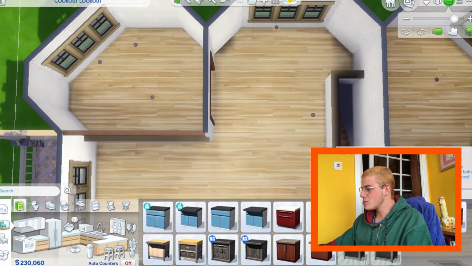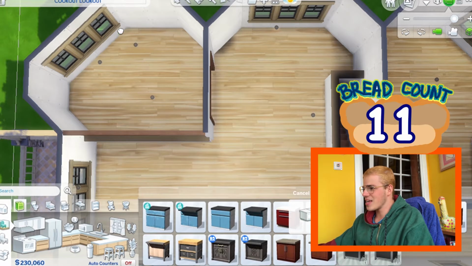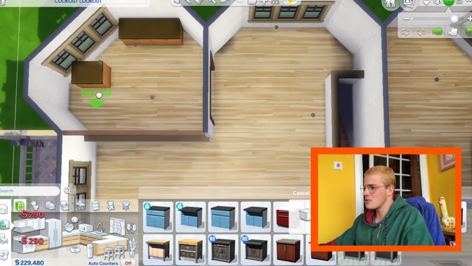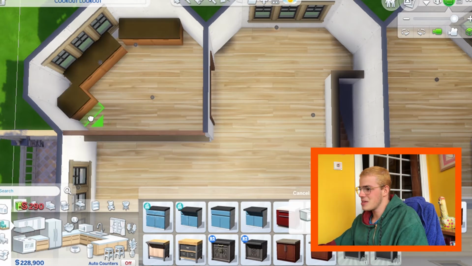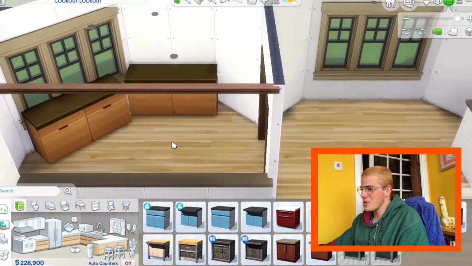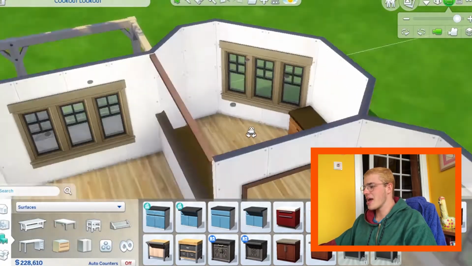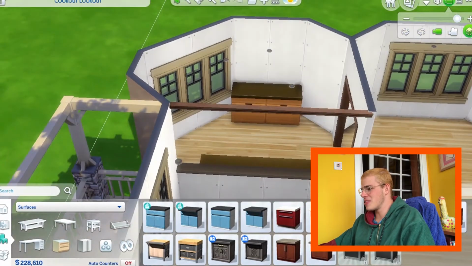I'm rich, so I'm gonna use any of the counters that I want. I really like these counters, and let's see if they have the colors of bread, and I guess they do. This could be it. I'm not sure how this is gonna work. I'm pretty sure they're not gonna meet at any point, but we'll pretend they do, you know? We'll pretend they do. Because the other layout wasn't working, I just decided to put this like this.